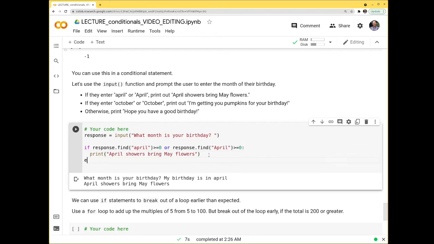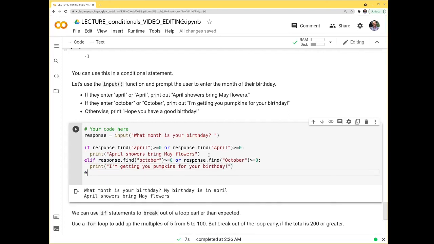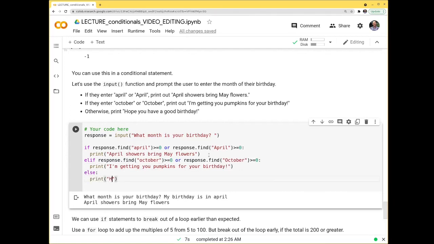And then we can do an elif. Elif response dot find, and now we know that we're going to look for October in greater than or equal to 0 spot, or response dot find October greater than or equal to 0, and then we'll print I'm getting you pumpkins for your birthday. Okay, and then we've got an else in there. Else, we'll just say print happy birthday. Okay, let's see if this works.